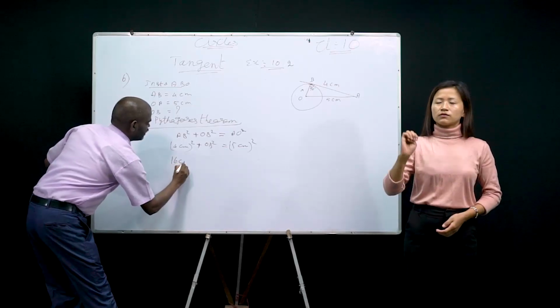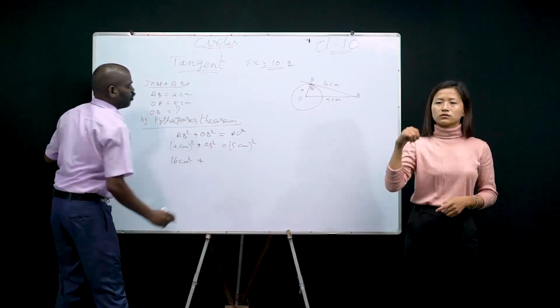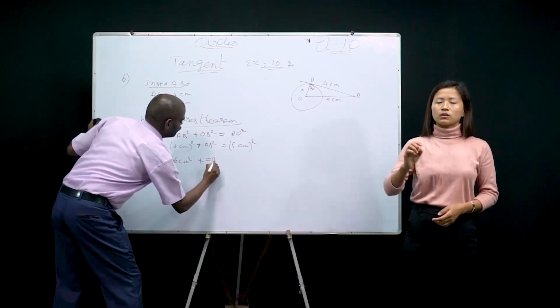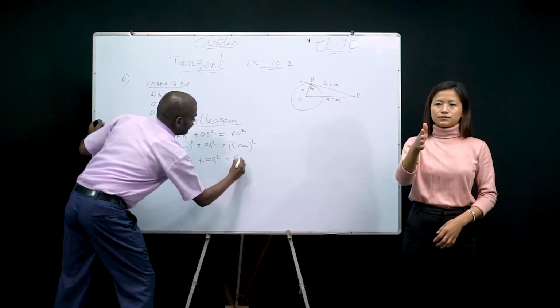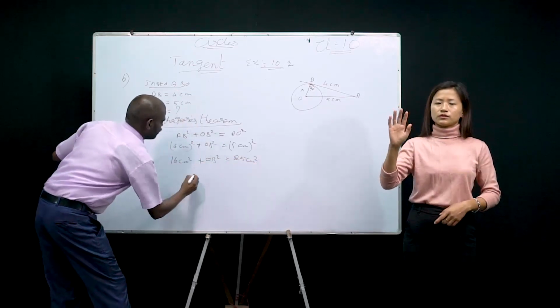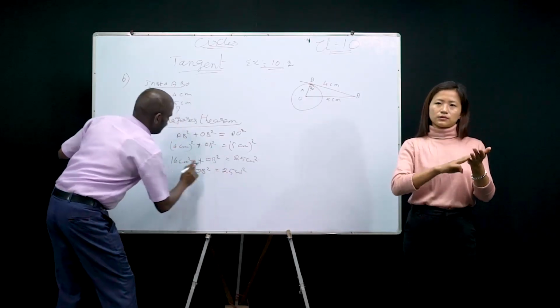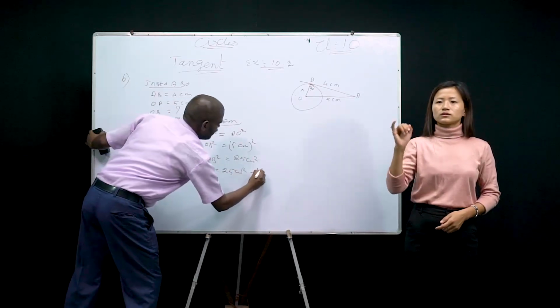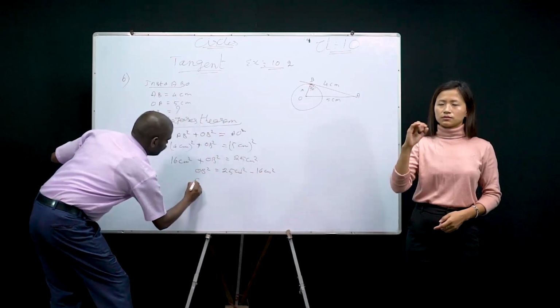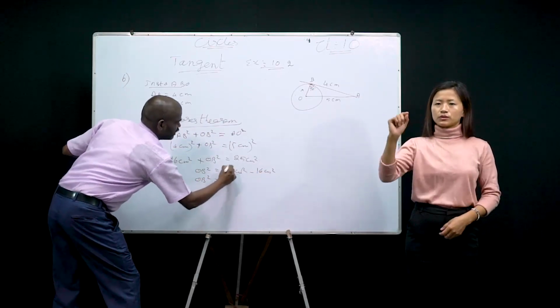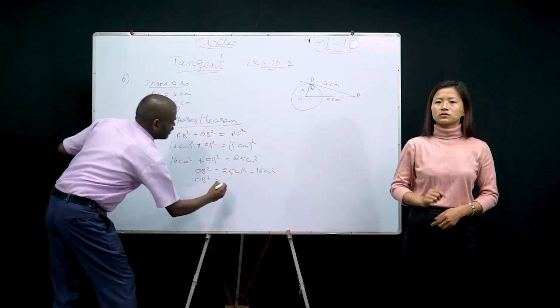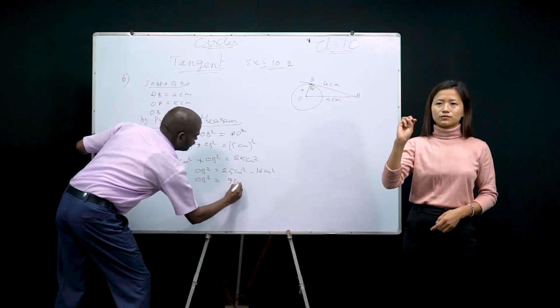So 5 square plus... sorry: 4 4s are 16 centimeter square plus OB square, we do not know. 5 5s are 25 centimeter square. So OB square is equal to 25 centimeter square minus 16 centimeter square, taking it to the other side. OB square is equal to 25 minus 16, that is 9.